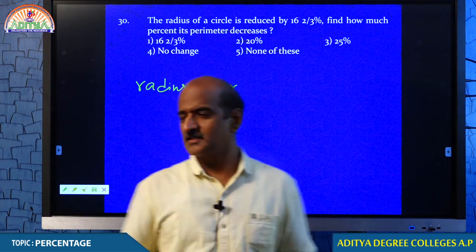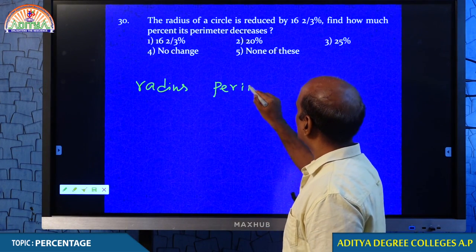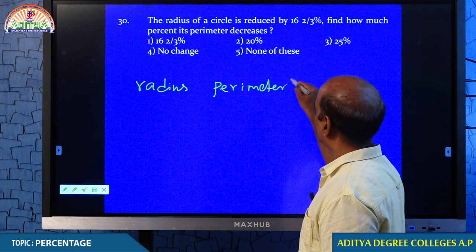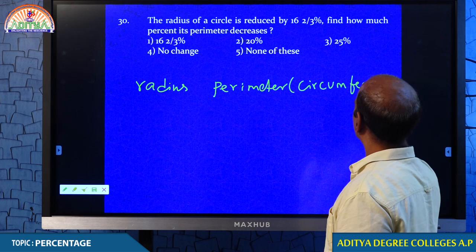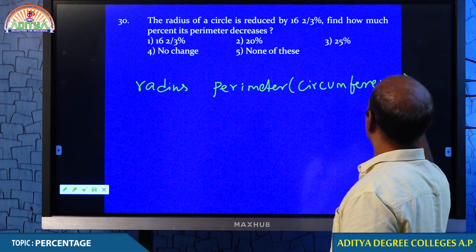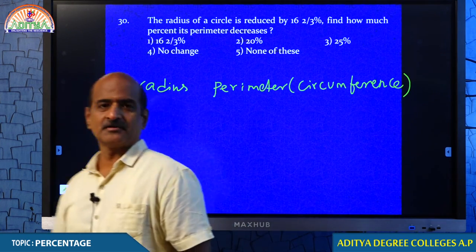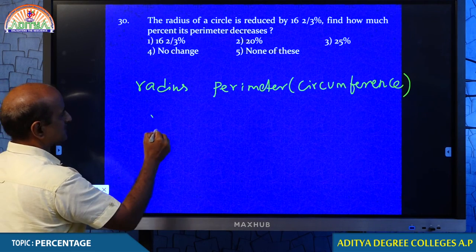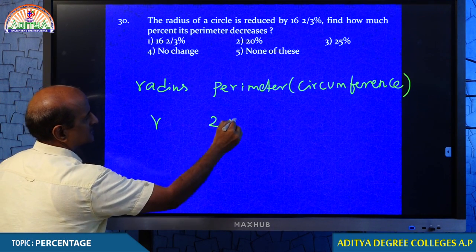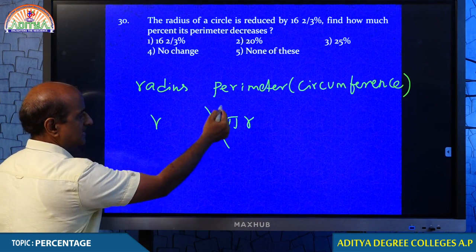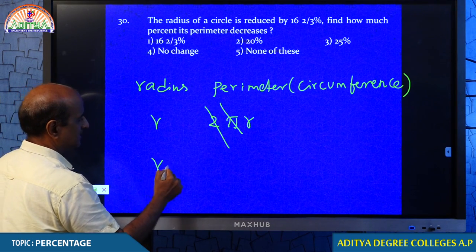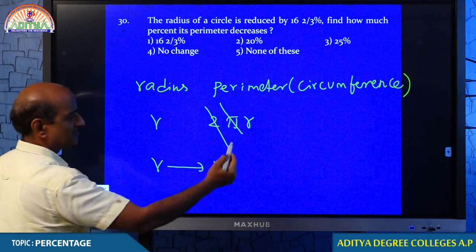Perimeter of a circle is also known as circumference. You may still remember, students, some of you have just completed intermediate, you know that. Radius is given by r, perimeter is given by 2 pi r. But 2 is constant, pi is constant. Here the relation is between only.